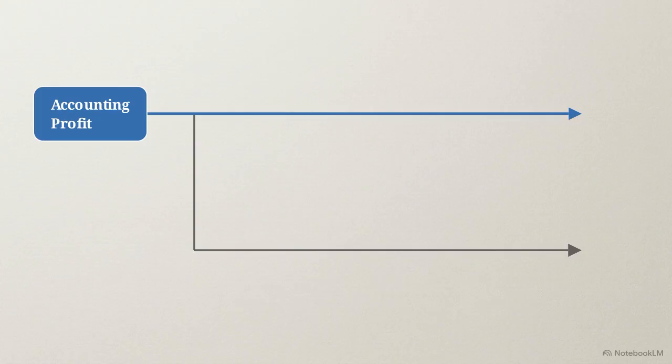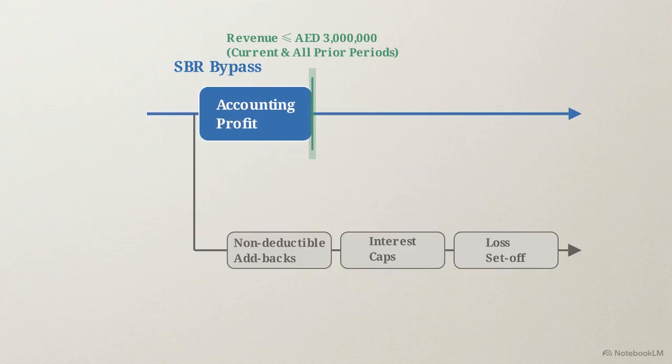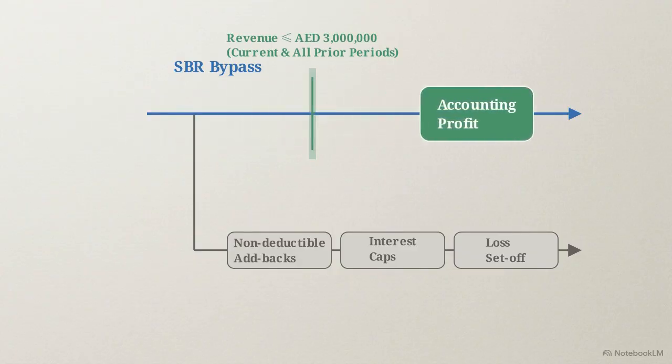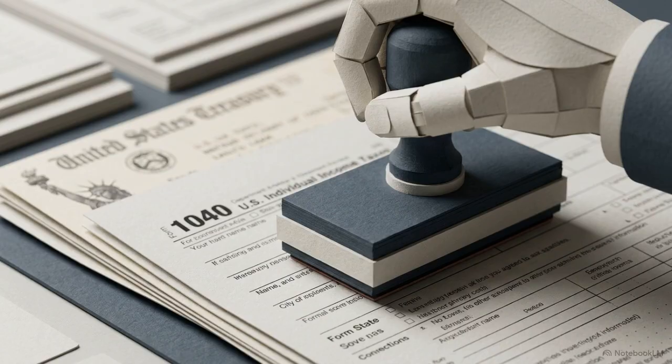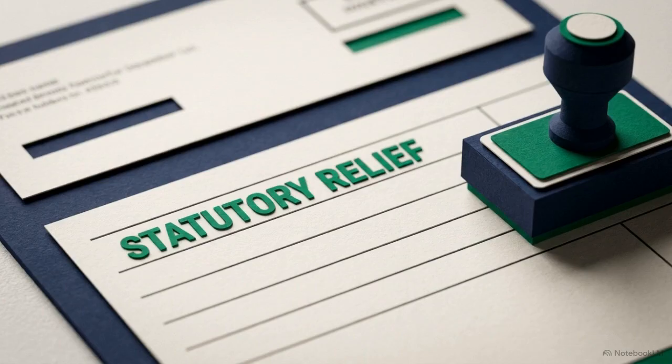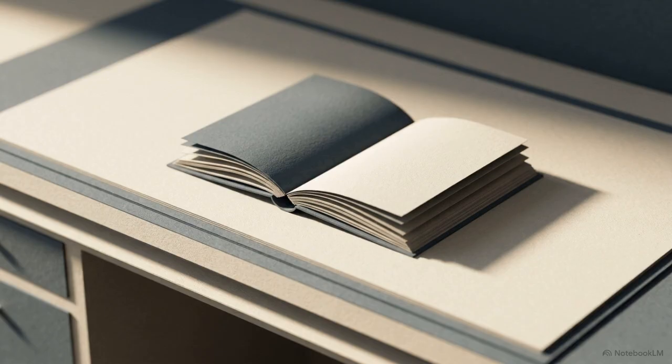This visual diagram introduces the small business relief provision available for resident persons. Eligibility requires meeting a strict financial threshold. Total revenue must not exceed 3 million dirhams within the relevant tax period and all previous periods up to December 31, 2026. If an eligible entity makes this election, the mechanical benefit is total. The business is legally treated as having zero taxable income. This completely removes the administrative burden of calculating add-backs, interest caps, or loss offsets, and allows the business to simply prepare financial statements using the cash basis of accounting.